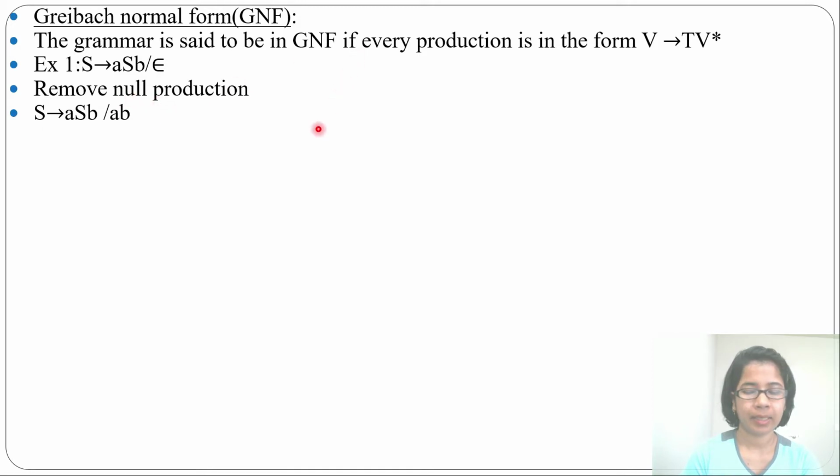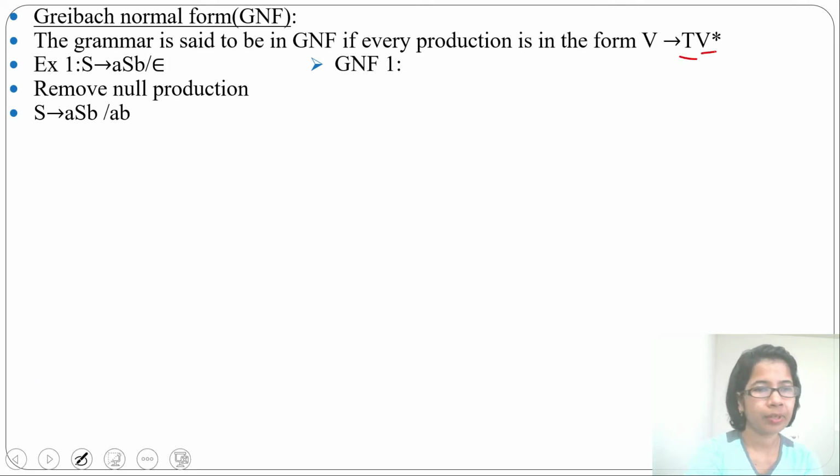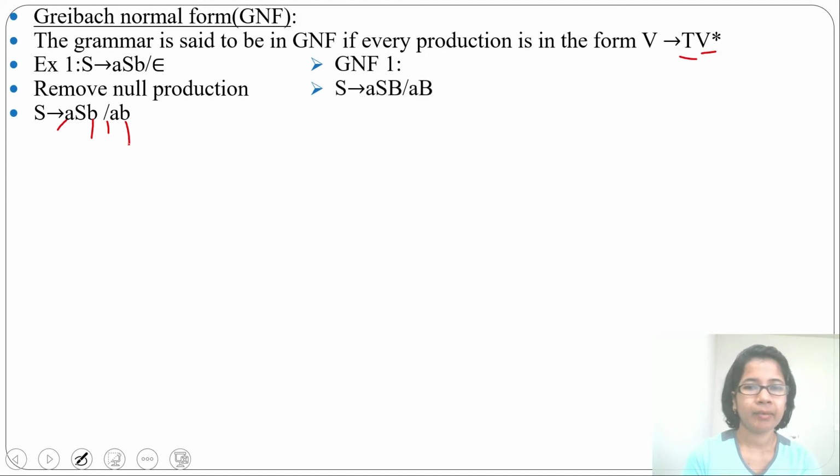Let's write the GNF for this. In case of GNF, one terminal should be followed by any number of variables. Here you can see there is a terminal, so you don't need to change that. Then SB. So for this B, we'll consider one variable. Here we don't need to change A. For B, we'll consider one variable. So from S, we will derive ASB or AB.